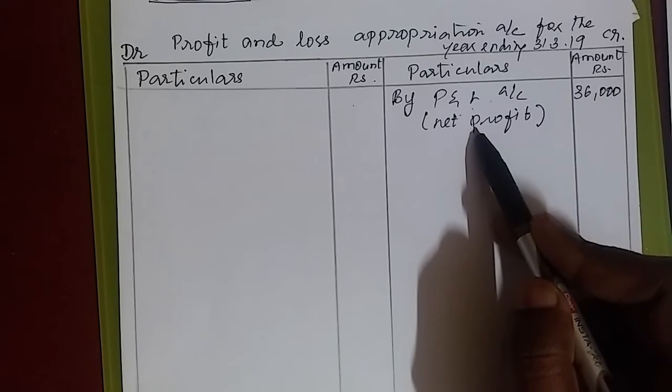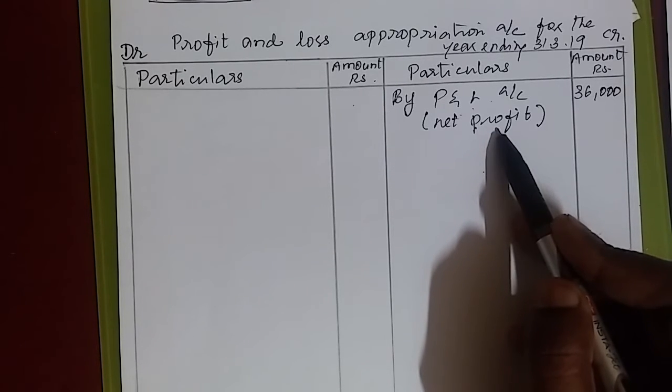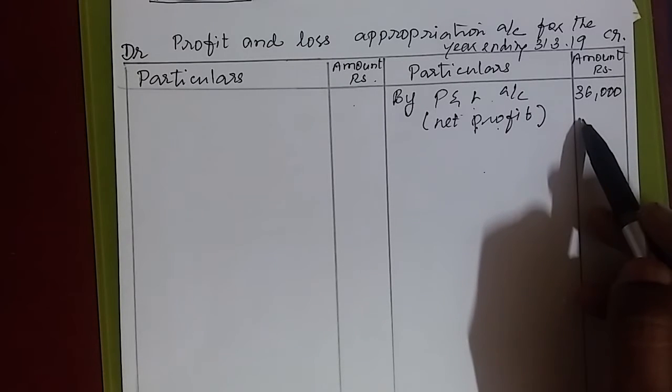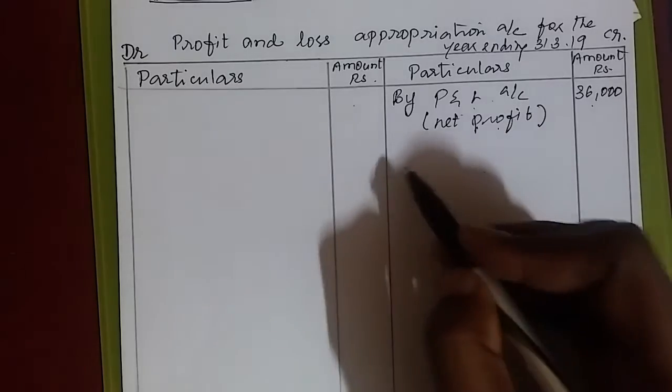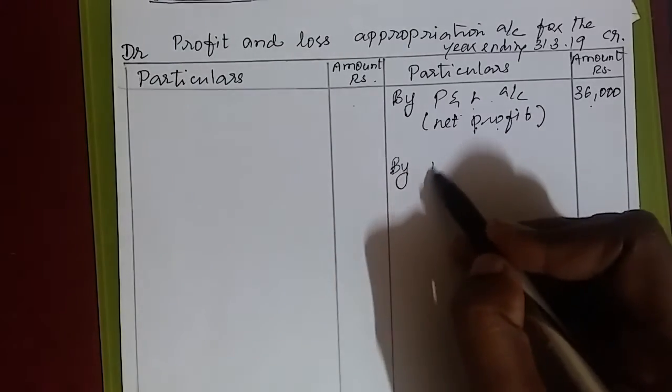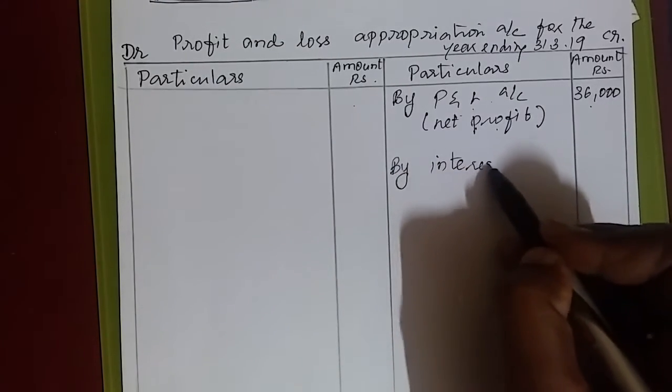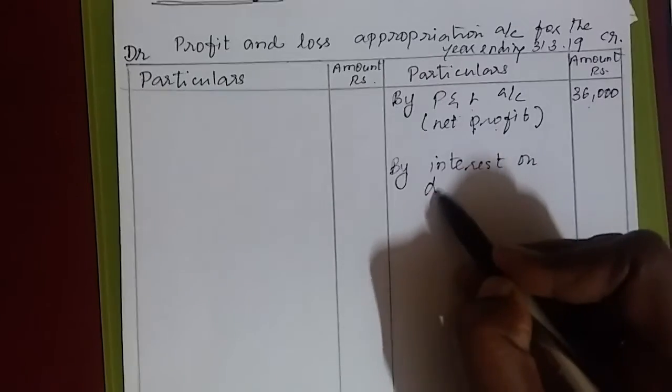Because this net profit was calculated in where? P&L account and transferred to the P&L appropriation account. Profit is a credit balance. So we should show this profit on the credit side of the P&L appropriation account. What is the second item? Just to recall, interest on drawings.